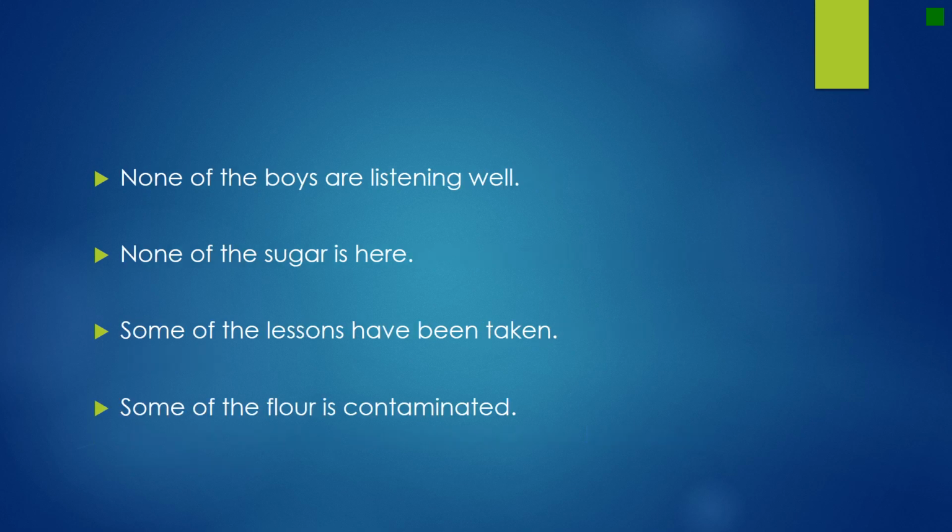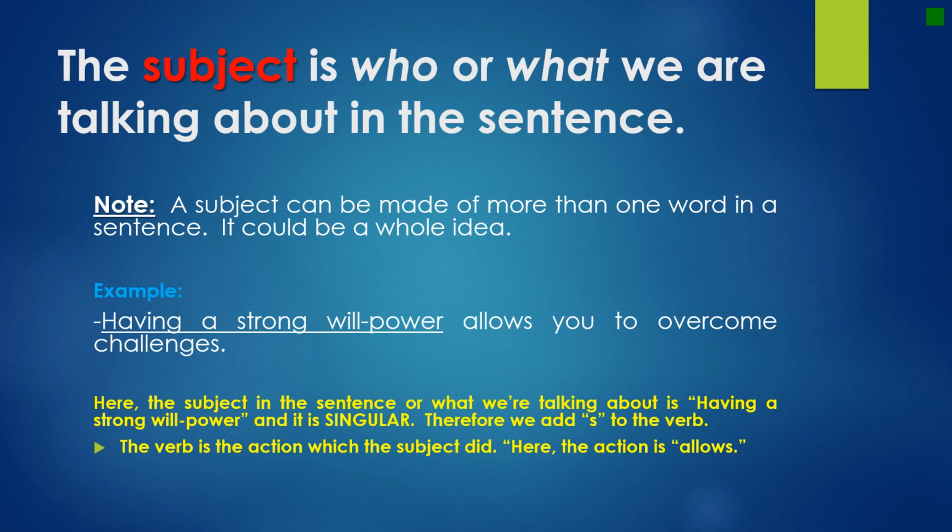And the following sentences we discussed in class together in length. The rules. The subject is who or what we're talking about in the sentence, obviously. Note, a subject can be made of more than one word in a sentence. It could be a whole idea. Keep that in mind, please. Example, having a strong willpower. My subject here is this whole idea of having a strong willpower, and the verb is allows. Having a strong willpower, singular or plural? Singular, so it takes the verb allows. We add s. It allows.